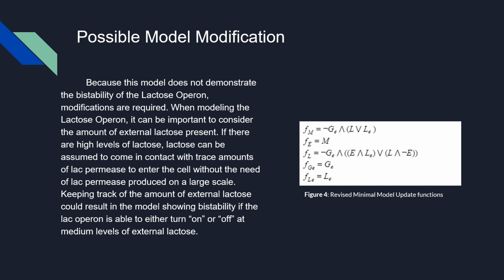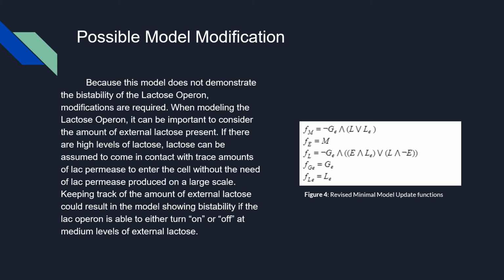When creating a more accurate model of the lactose operon, it's important to consider the volume of external lactose present. If there's a medium amount of external lactose present, then the lac permease is required to bring the external lactose into the cell so it can be used for the production of enzymes.